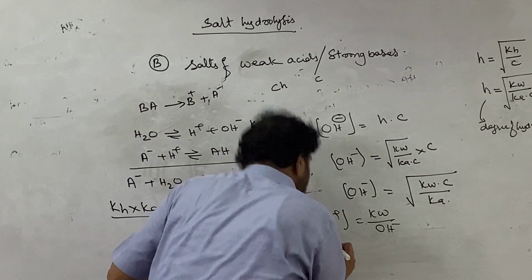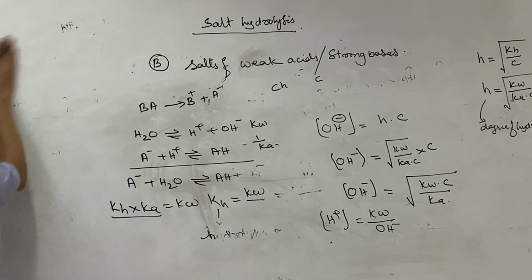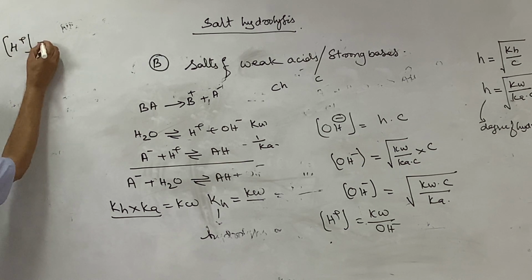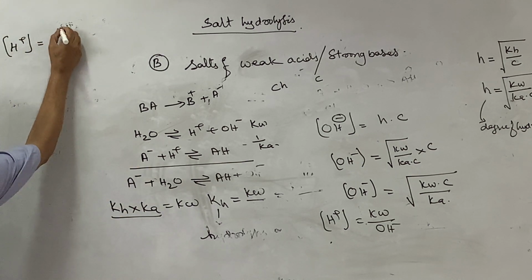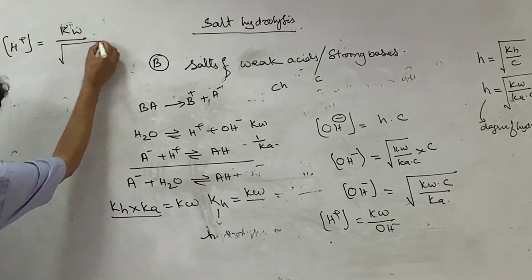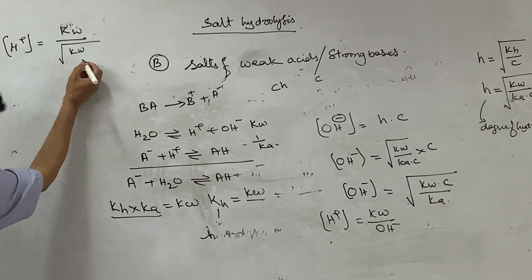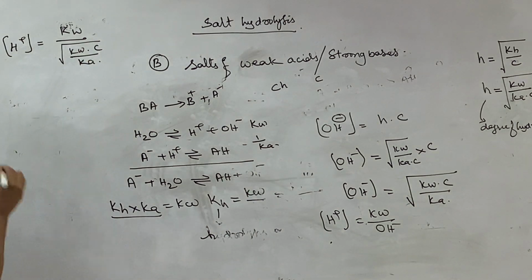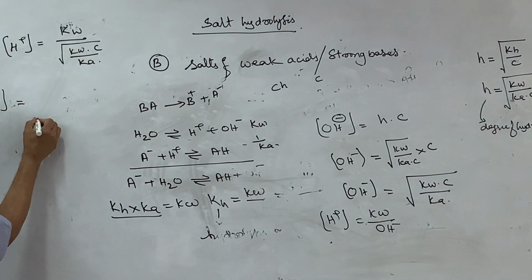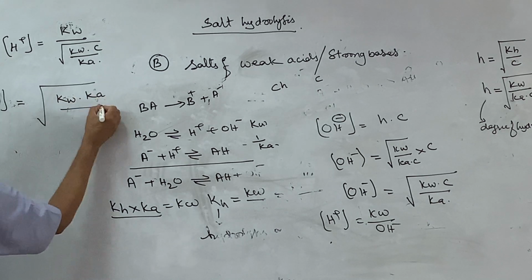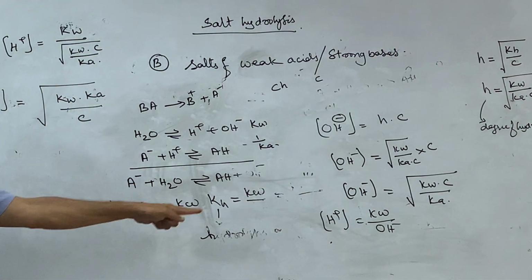Now the H plus ion concentration in this system is Kw divided by the OH ion concentration, which is equal to the root of Kw into Ka by C. So the H plus ion concentration relation is, ultimately, under root Kw into Ka by C. This is the relation.